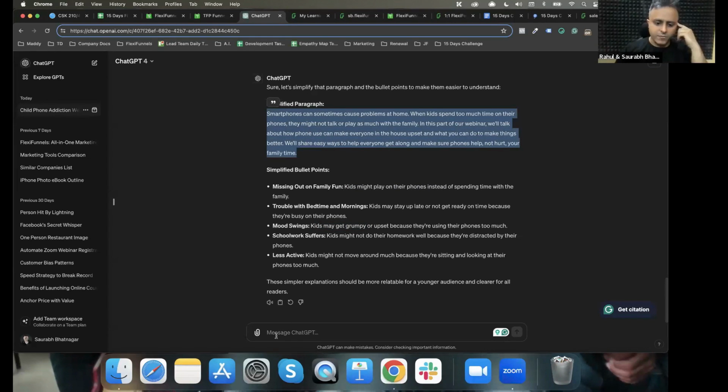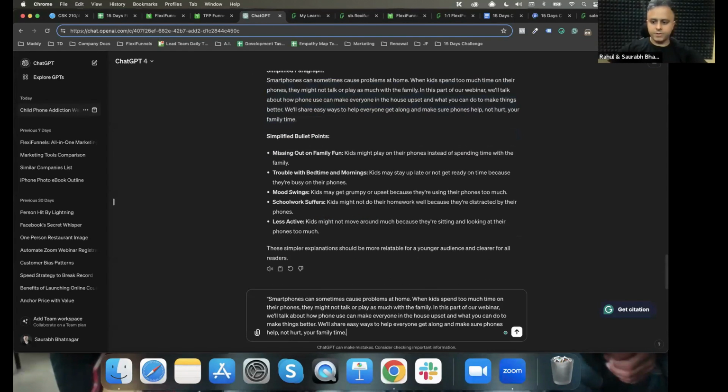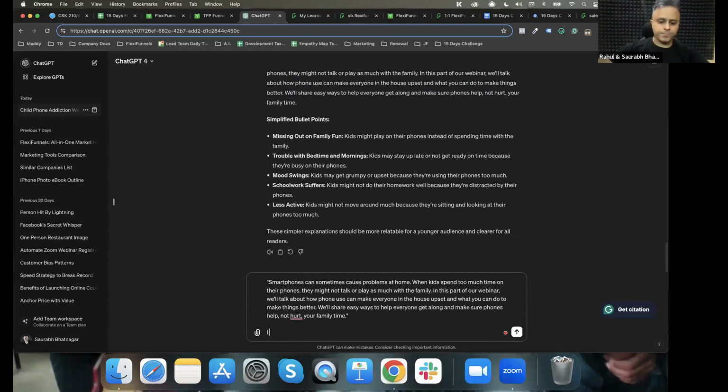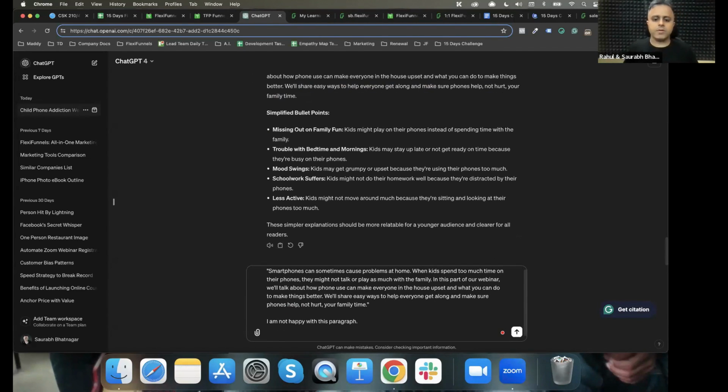Okay, in this paragraph also, I'm not happy with this paragraph. I'm gonna tell ChatGPT the same thing. I'm not happy with this paragraph. "Smartphones sometimes cause problems at home when kids spend too much time on their phones. They might not talk or play when they're part of a family." The pain points are not exaggerated.